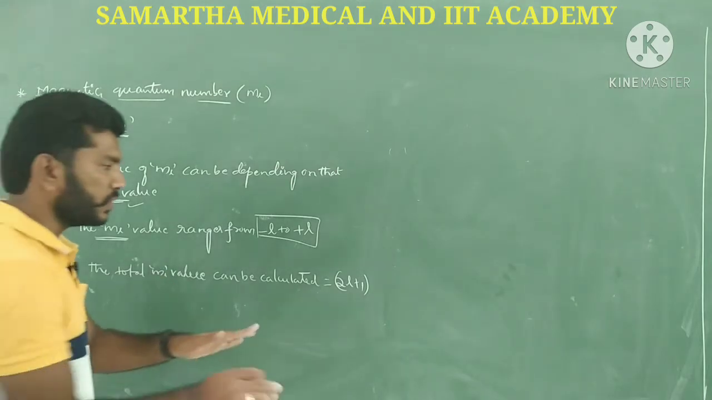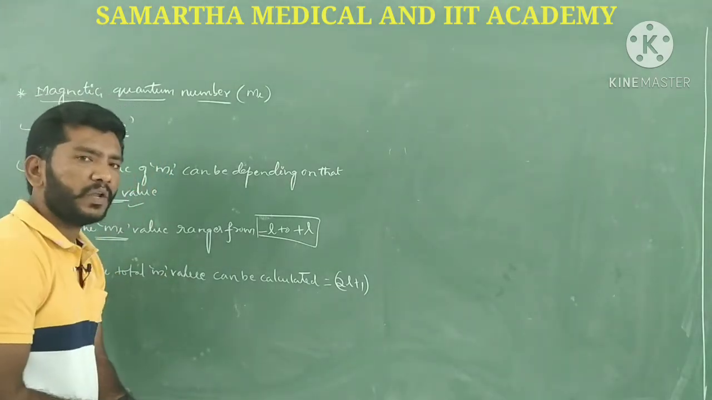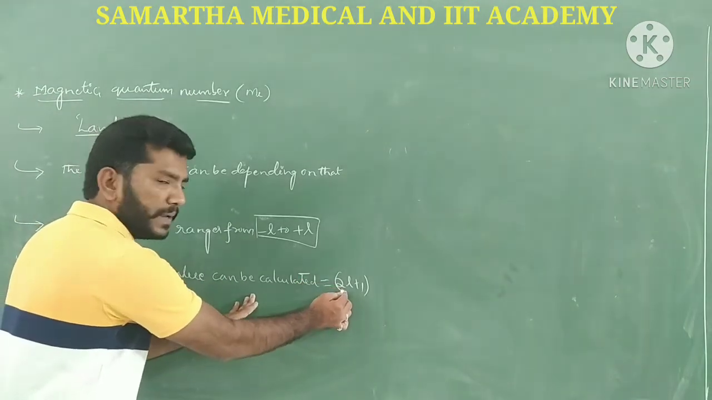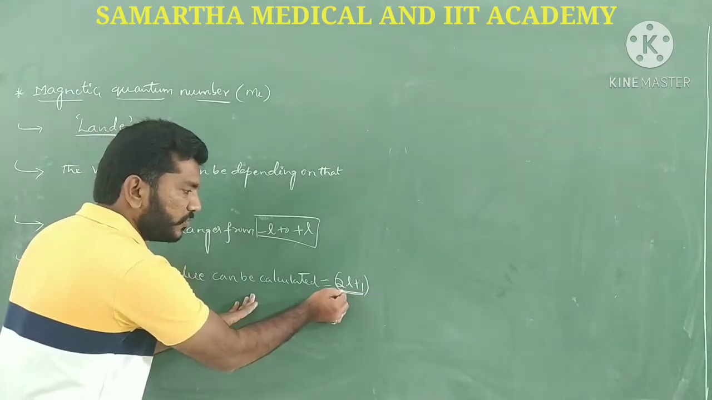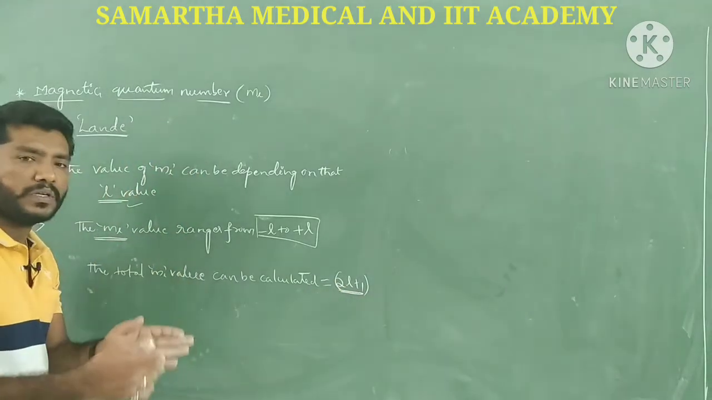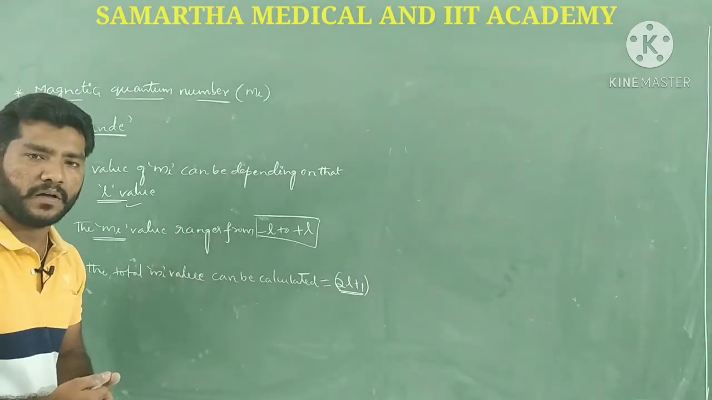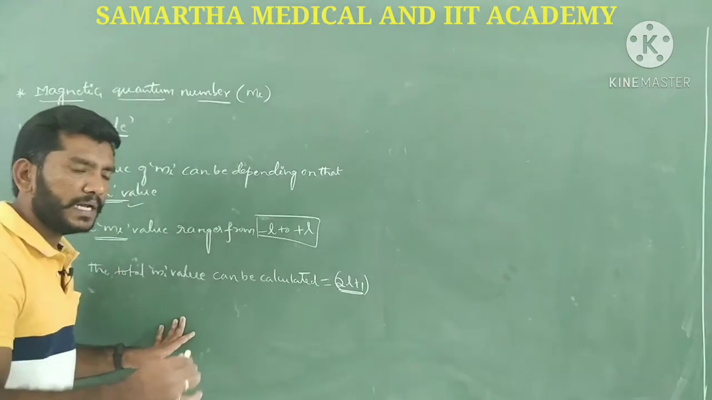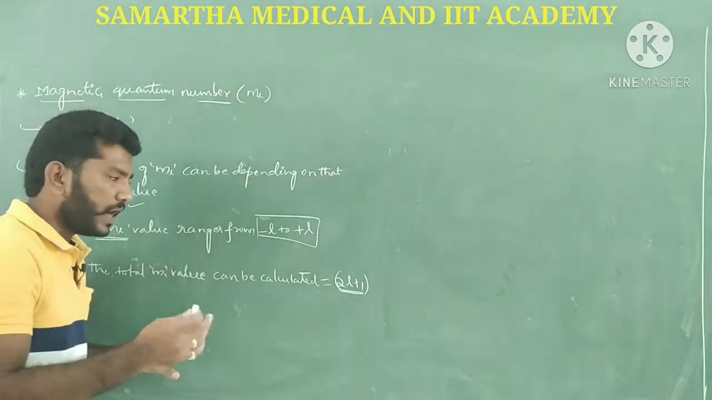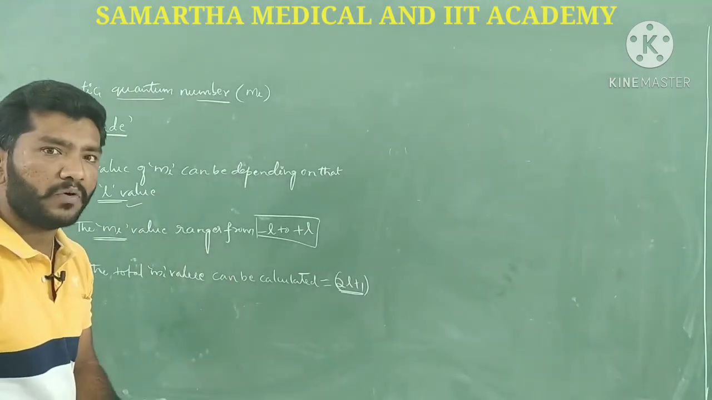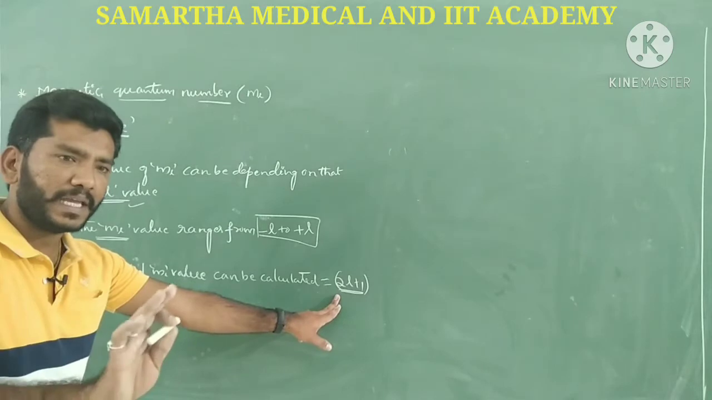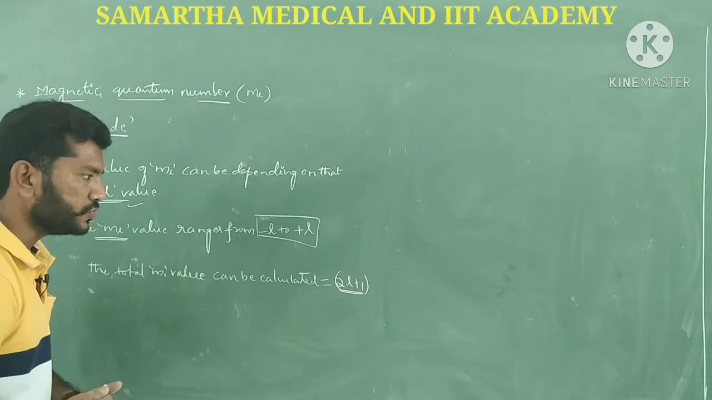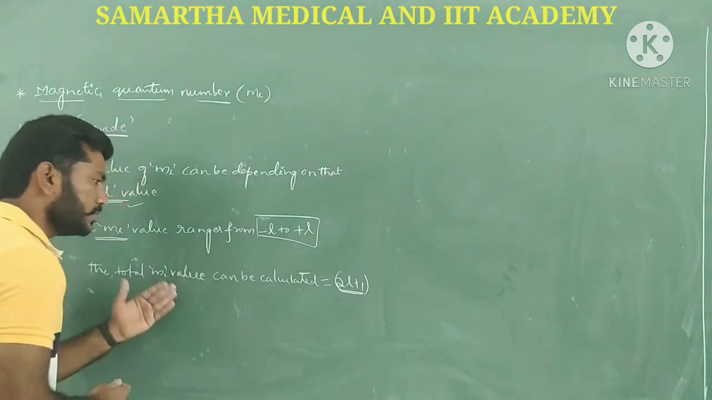The total ml value can be calculated with the formula 2L plus 1, and with this formula we calculate the total number of ml values of an orbital present in a given subshell. Suppose I have to know the ml value for the s orbital. I don't know how many ml values we will get, but with the help of this formula we can easily calculate it. Let me show you an example.